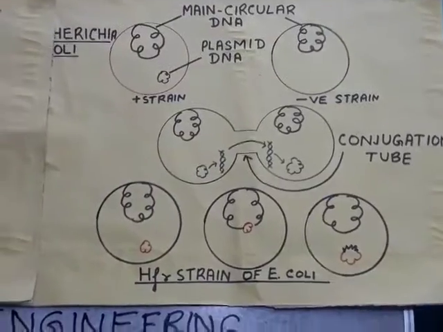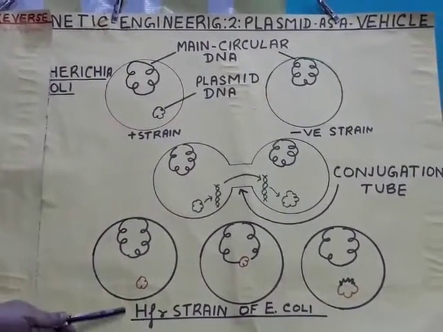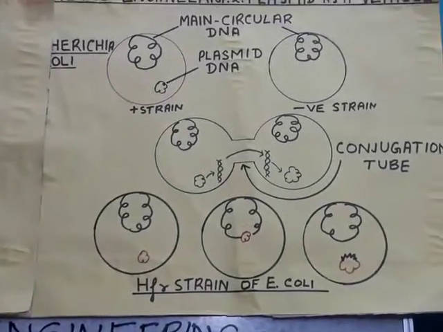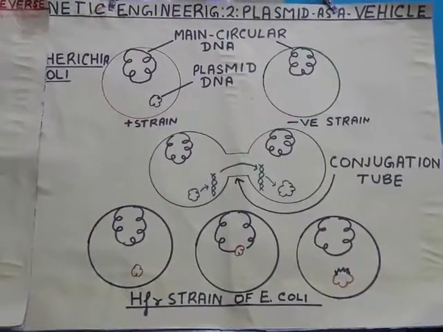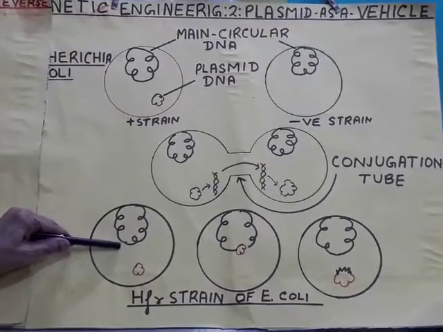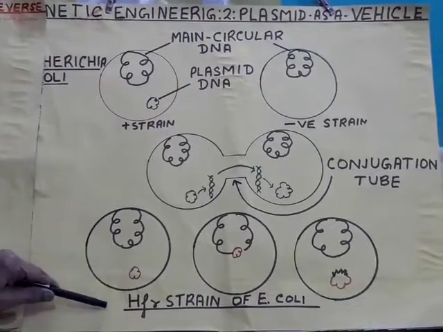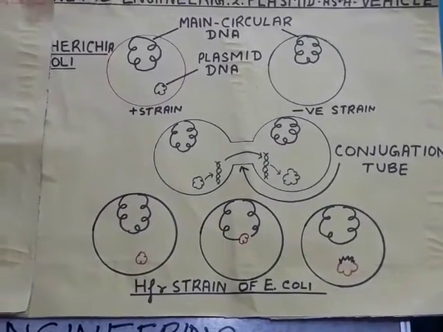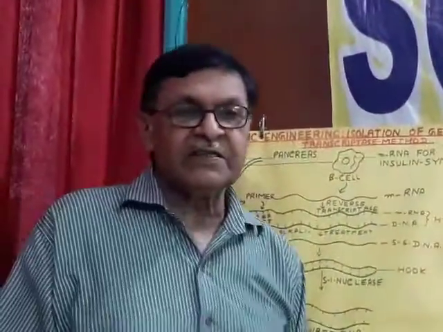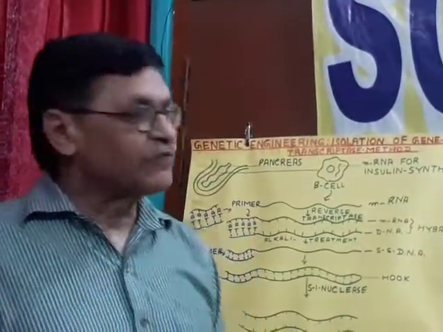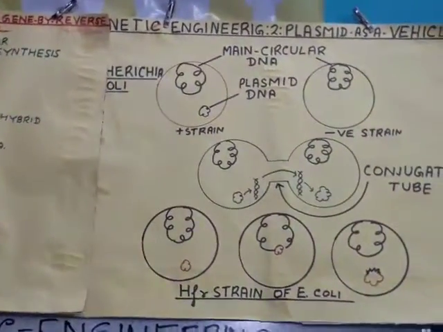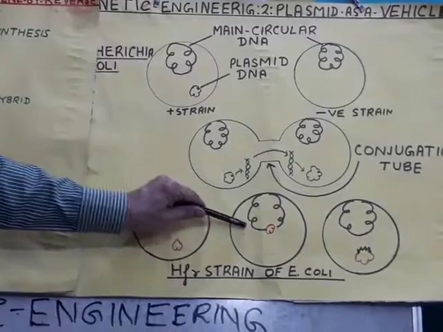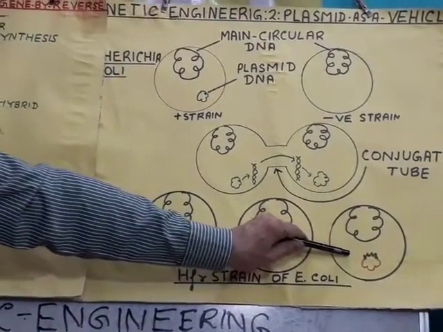There is one strain of Escherichia coli called HFR strain, or high frequency of recombination. In the usual course, this plasmid DNA does not bind with the main circular DNA. But here in the HFR strain, sometimes it binds with it. For some generations, it goes on dividing as such, making no harm to the cell. This is called lysogeny, and after a few generations of lysogeny, it is again detached.